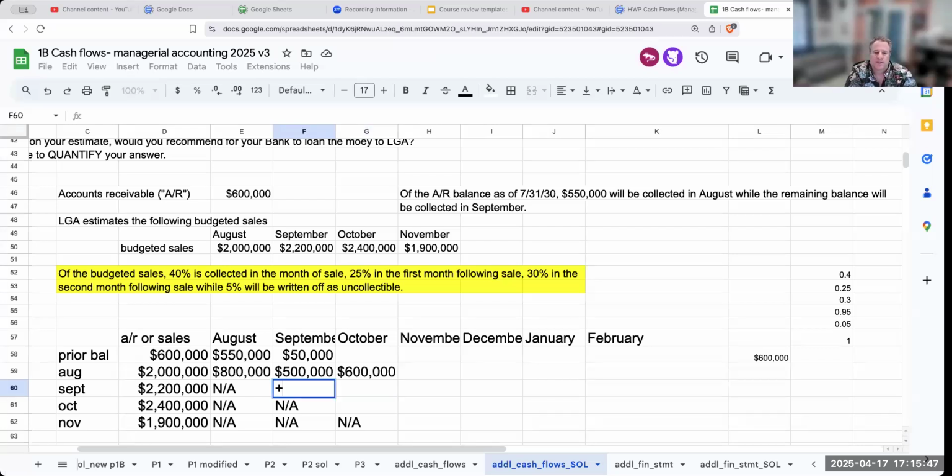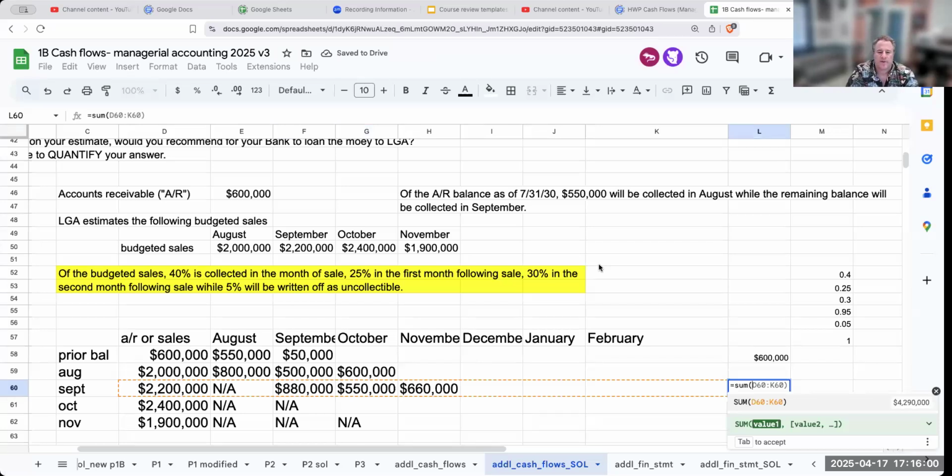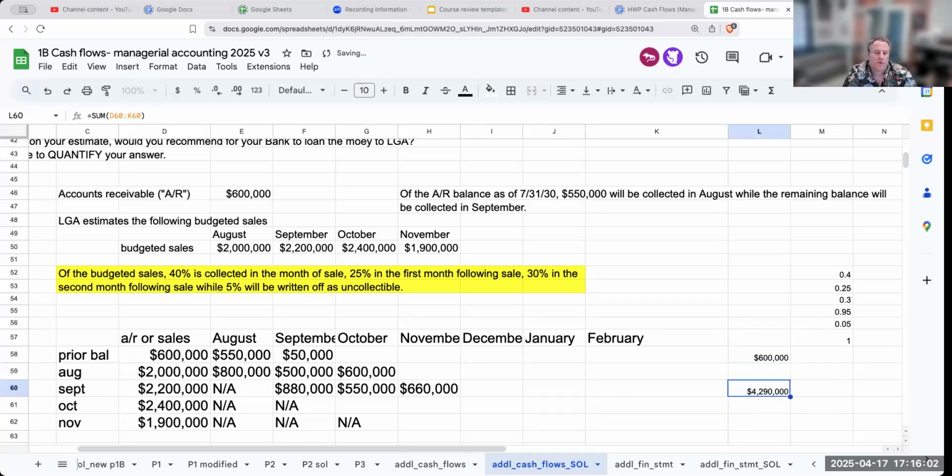Let's go ahead and do September. So I'm collecting 40% in the month of sale, 25% in the month following sale, and then over here, 30% in the second month following sale. So over here, I've collected 4,290,000. Whoa, actually, I didn't do that right. Hold on.